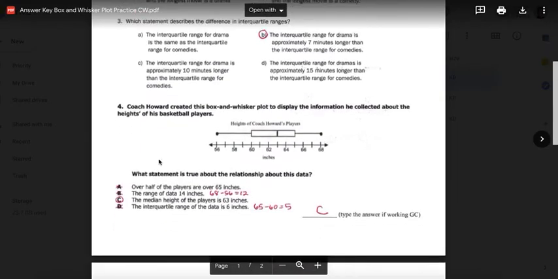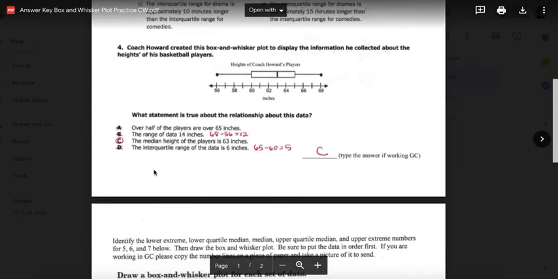Coach Howard created the box and whisker plot. Which statement is true? Okay. Over half of the players are over 65 inches. Okay. You look here, this is 63, so are they, here's half right here. So no, only about 25% would be over 65 right here.